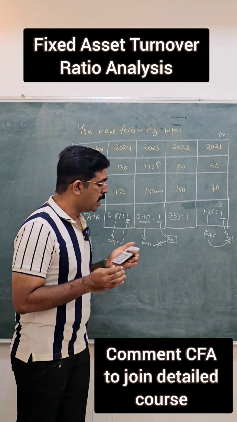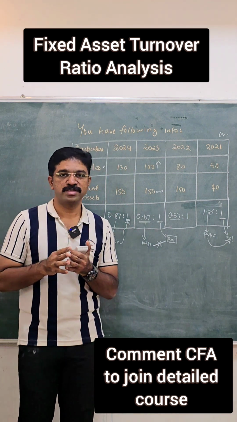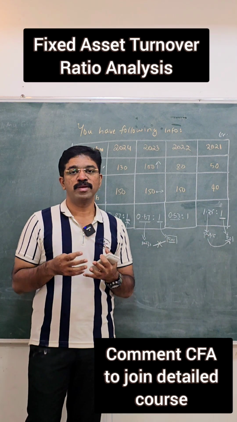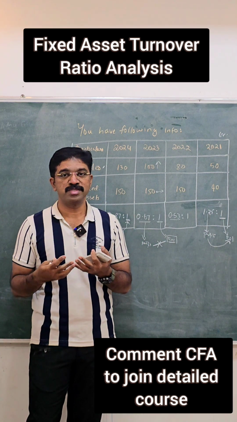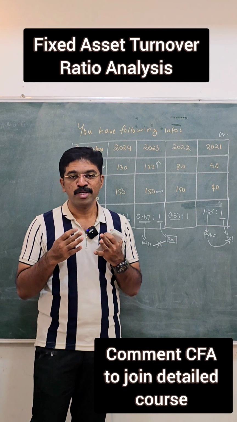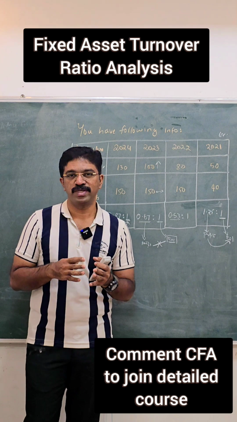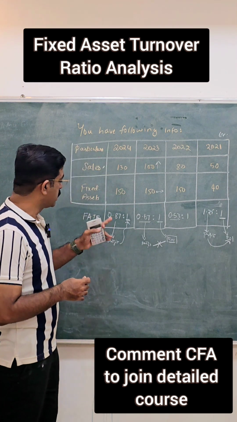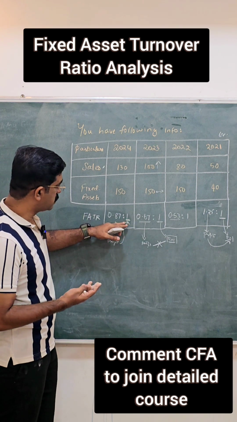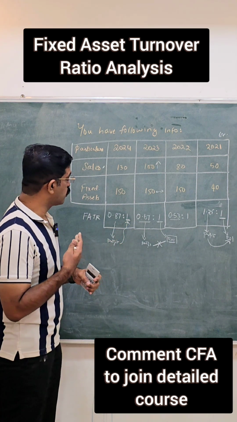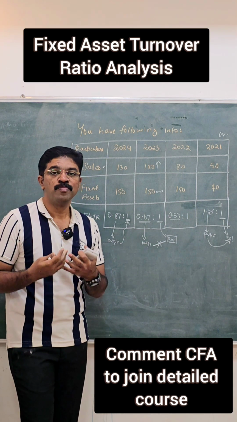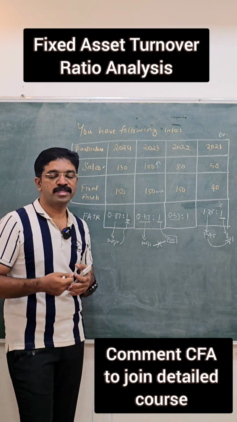So if a business has to have a comfortable fixed asset turnover ratio, it should be making greater than 1. And this is very important, especially in capital intensive businesses where the sales, profit generation, everything is linked with the assets that have been created. So they have to strive for achieving a fixed asset turnover ratio greater than 1. Here the situation is improving year after year. Maybe in 2025 it might touch 1, but if it is not touching 1 and it remains below, then this organization may not be able to fulfill the expectation of the investors in this fixed asset.